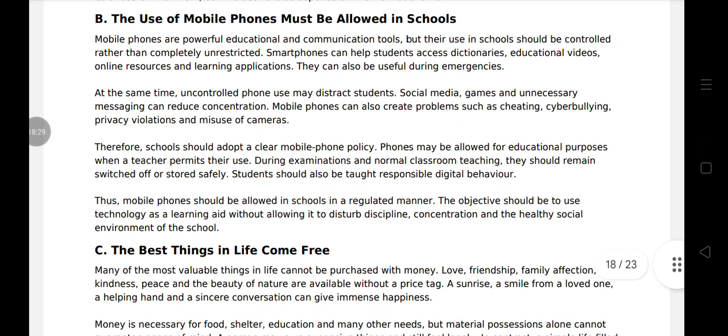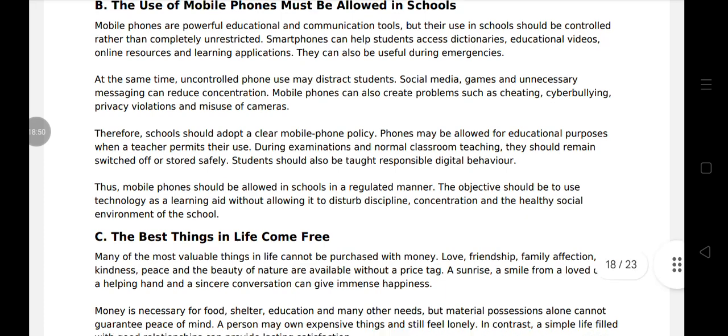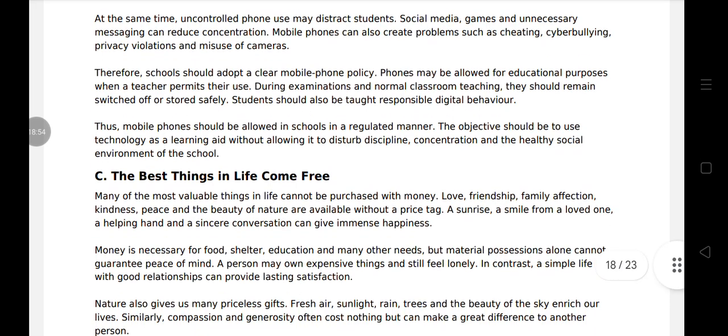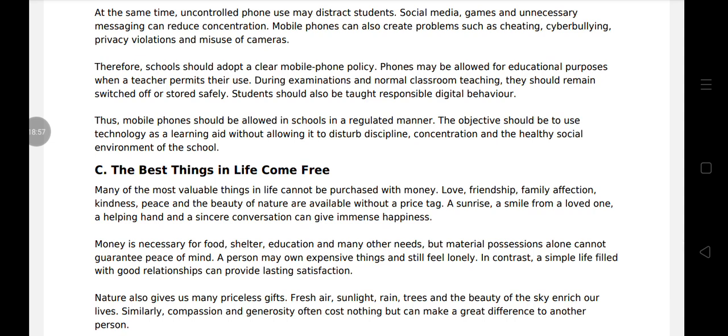Therefore, schools should adopt a clear mobile phone policy. Phones may be allowed for educational purposes when a teacher permits their use. During examination and normal classroom teaching, they should remain switched off or stored safely. Students should also be taught responsible digital behavior. Thus, mobile phones should be allowed in schools in a regulated manner. The objective should be to use technology as a learning aid without allowing it to disturb discipline, concentration, and the healthy social environment of the school.